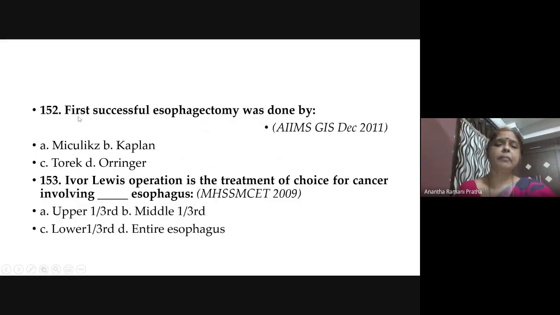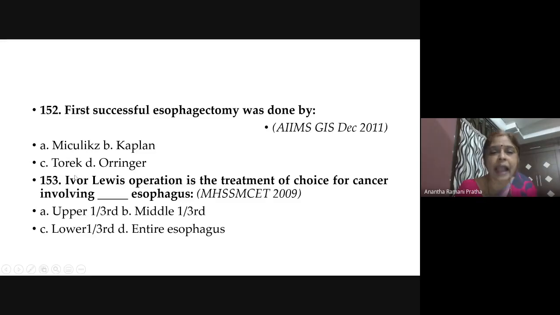Now, again, a memory bit. The first successful esophagectomy was done by Torek. They will ask you based on the history and the diagnosis, who has done the procedure, names, everything may be asked. But simple bits are fewer. Nowadays, there are application bits. Means you should know the anatomy to answer like this. So Torek is the answer. First successful esophagectomy is Torek.